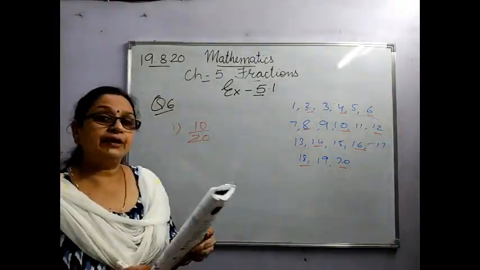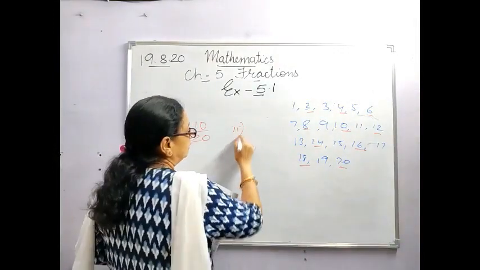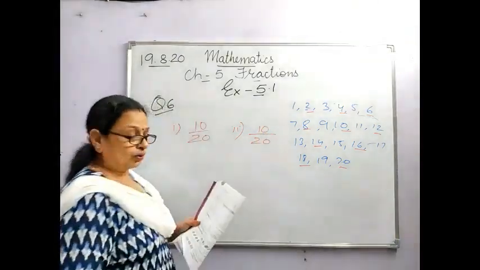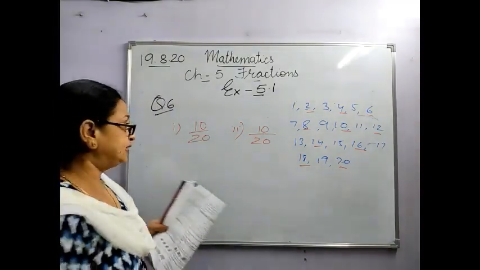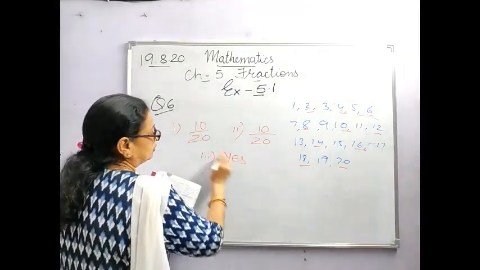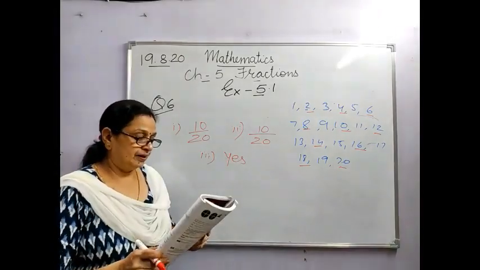What fraction of them are odd numbers? Same. The remaining are odd. Total are 20 and the remaining are odd. Are these fractions equal? Yes, they are equal, because denominators are same and numerators are same.